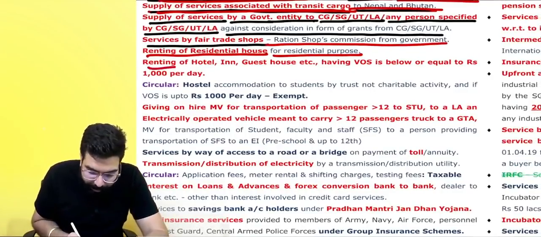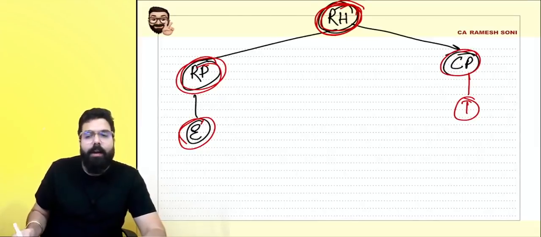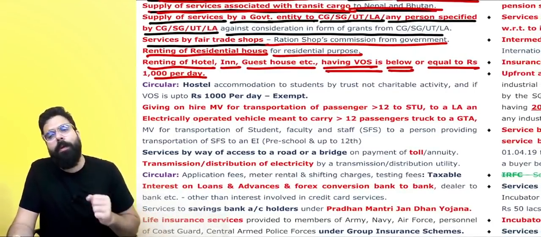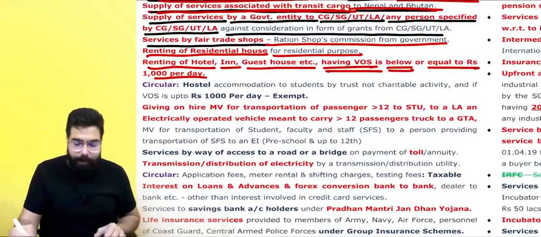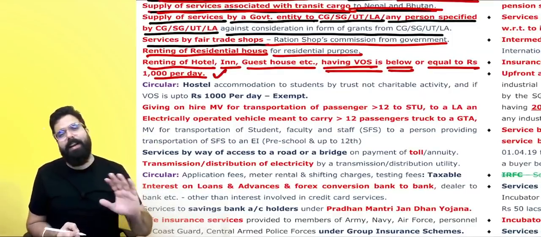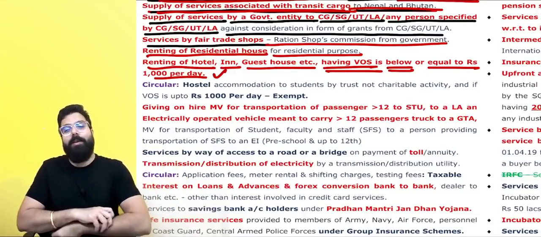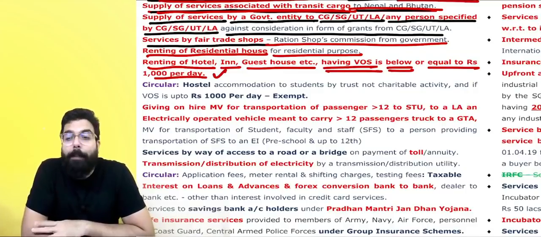Everyone over here, now: renting of hotel or guest house having value of supply below or equal to rupees 1,000. Whenever a hotel, inn or guest house gives a room on rent and the amount is rupees 1,000 per day, then it shall always be exempted. Can you tell me, if a temple trust was giving rooms, how much was exempt from GST? Do you guys recall?